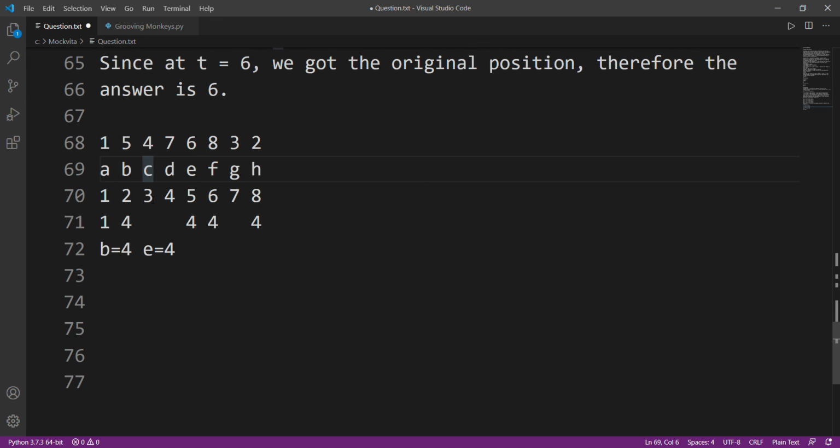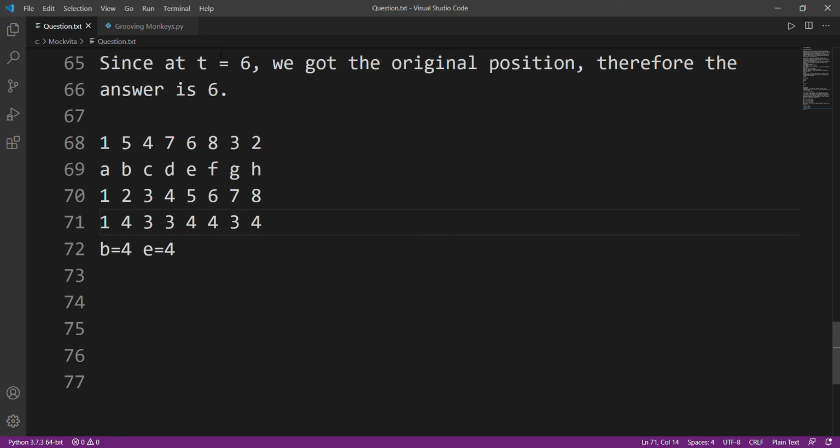What about C? Wait a second, I think I'm making a mistake here. C went to 4, 1 second, it went to 7, another second, it went to 3. Okay, so it has only used 3 seconds. And this will also take 3 seconds, and this will also take 3 seconds.